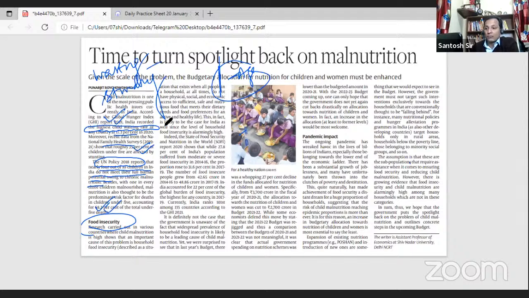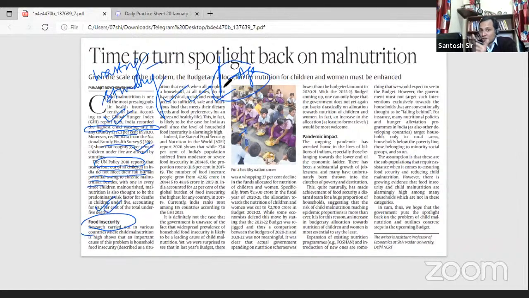The article talks about how physical, social, and economic access to food determines food security. So the opposite of that, physical, economic, and social inaccessibility of food, is called food insecurity. So this is a key term.